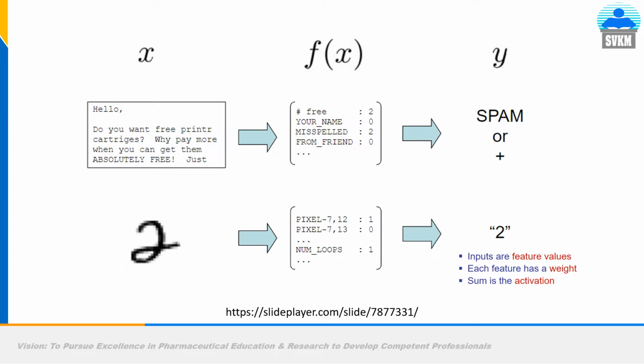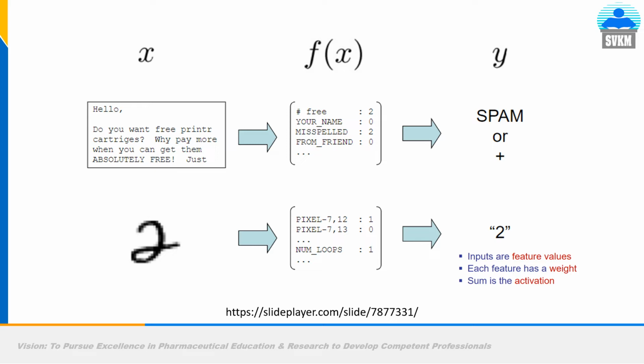Another beautiful example of feature extraction, or how to represent data to the machine learning model before deploying the model for your problem. This is the problem of how Gmail or other email providers categorize email into junk or spam email and genuine inbox email. Suppose you got an email: hello, do you want a free printer cartridge?